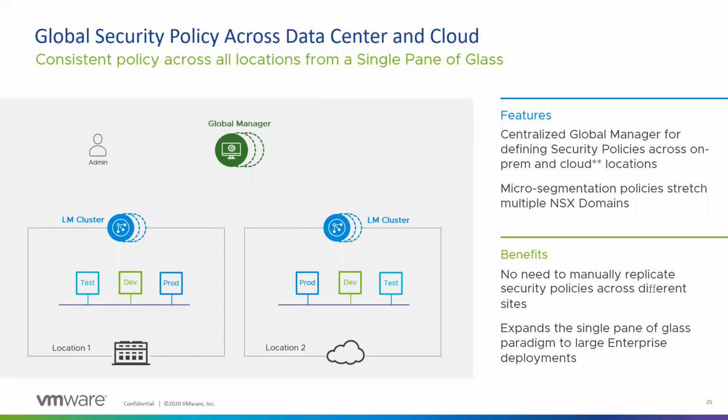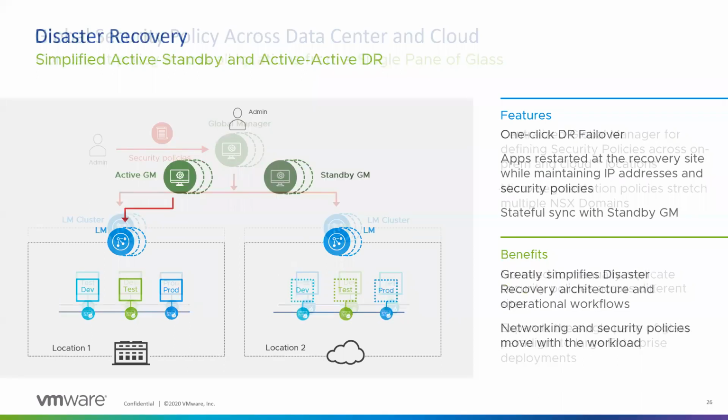Before we do that, you can see in this example there are 2 locations. Both have workloads, which are test workloads, development workloads, and production workloads. You configure a security policy from a global manager, and it goes to both sites, location 1 and location 2. You need not manually replicate your configuration from one location; you can view the configuration from one point and set the configuration. And if the VMs migrate, you don't have to do it again.